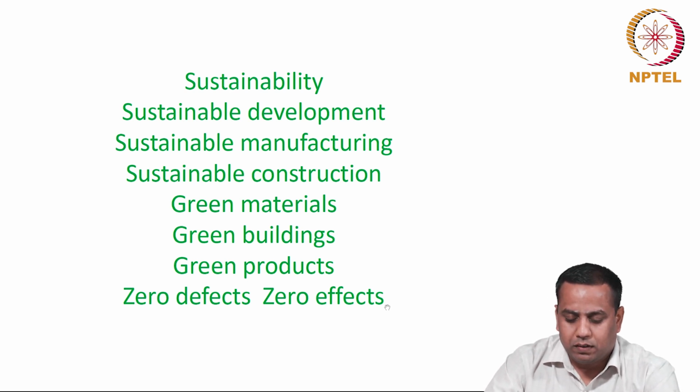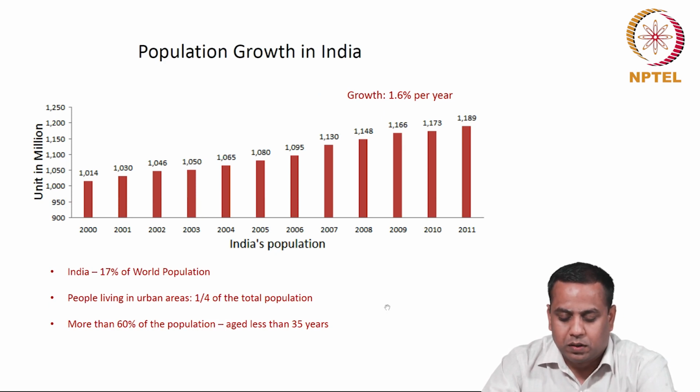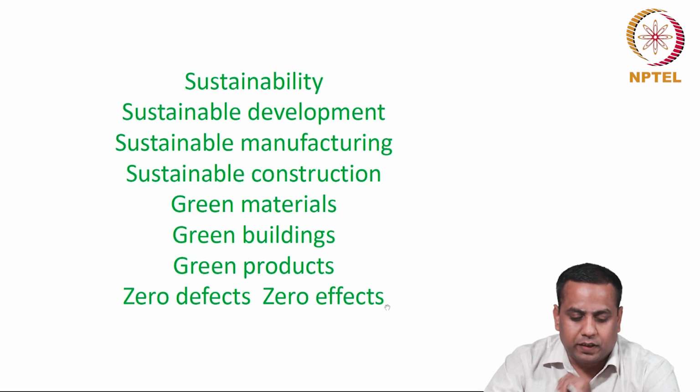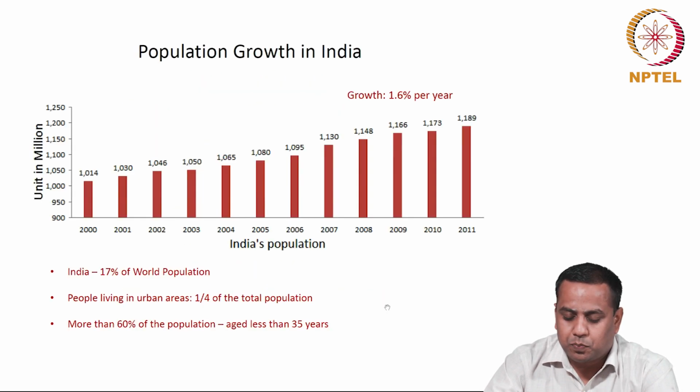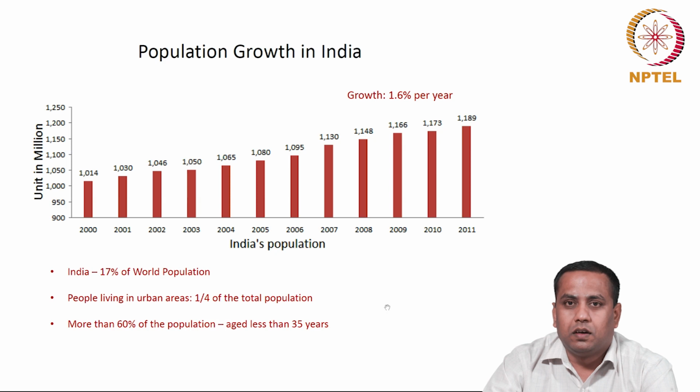Before we get into the different definitions available for sustainability, I would like to go through some brief statistics about India. For example, India's population grows at the rate of 1.6% per year.